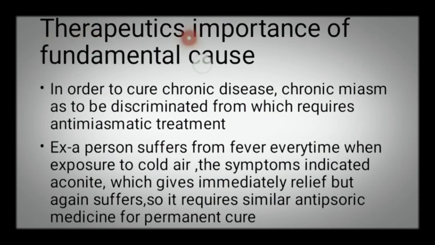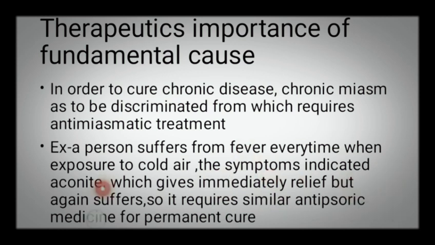Now, what is the therapeutic importance of a fundamental cause? In order to cure chronic disease, the chronic miasm should be discriminated so that a proper antimiasmatic treatment can be given. For example, if a person gets fever every time he is exposed to cold air, and the symptoms indicate aconite, and we give aconite, it is a superficial remedy, not a deep remedy, so immediate relief occurs.